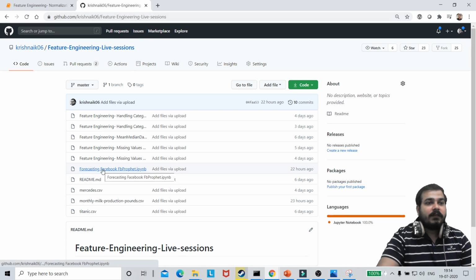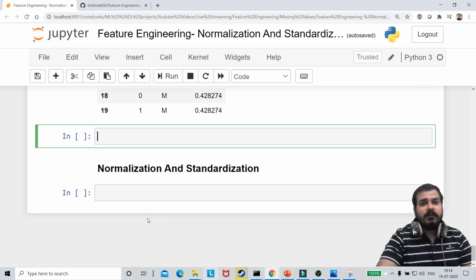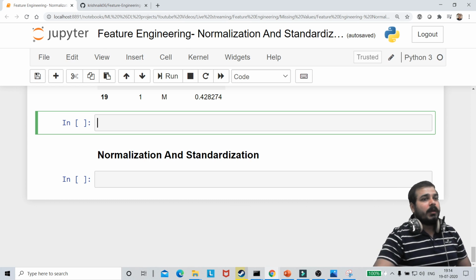So how to identify for feature scaling and transformation, I'll tell you all about that, Shailesh. Don't worry. In this video, we will try to understand everything about normalization and scaling.